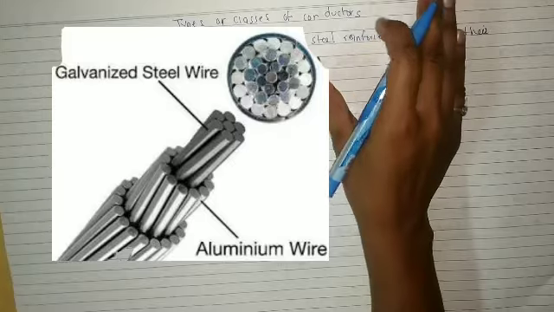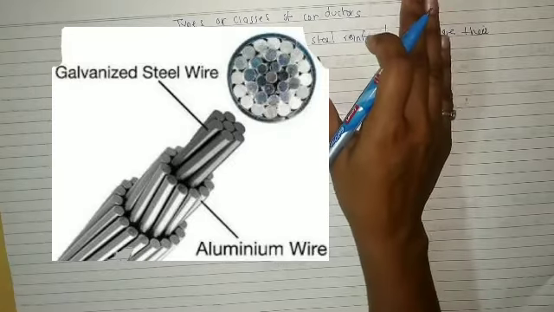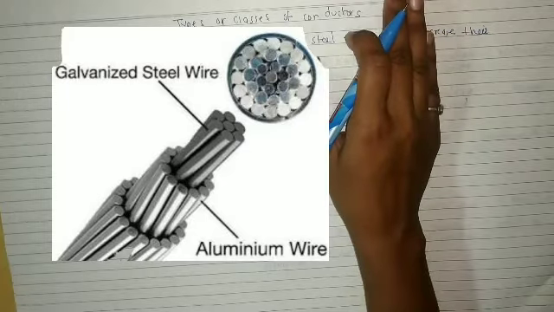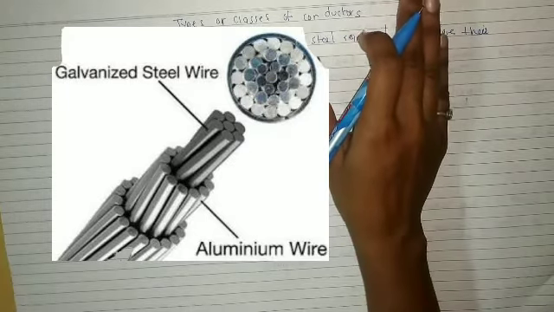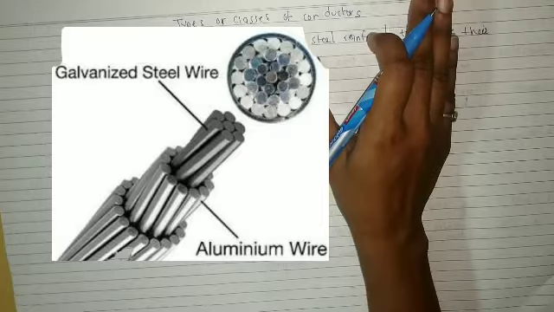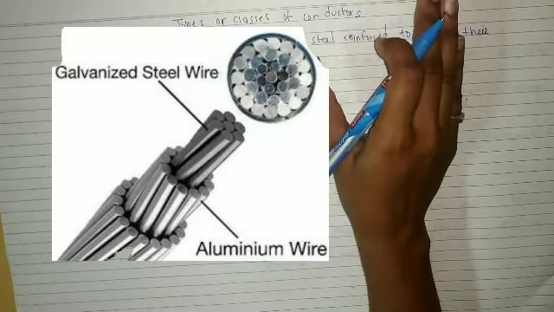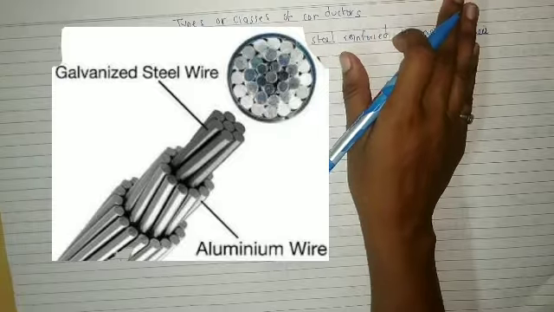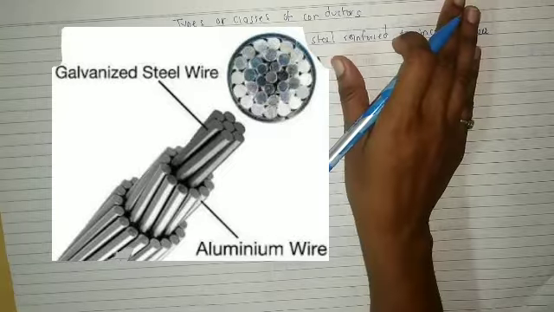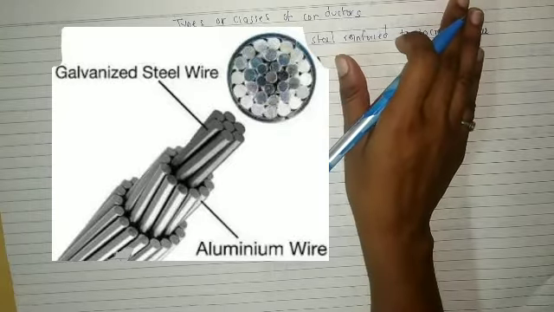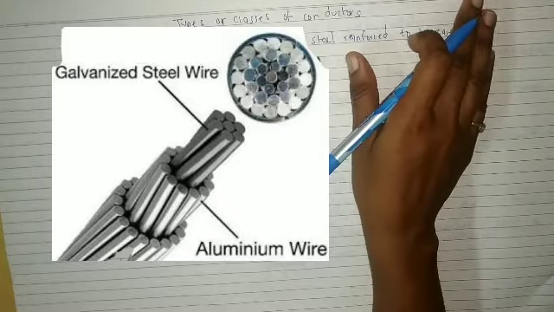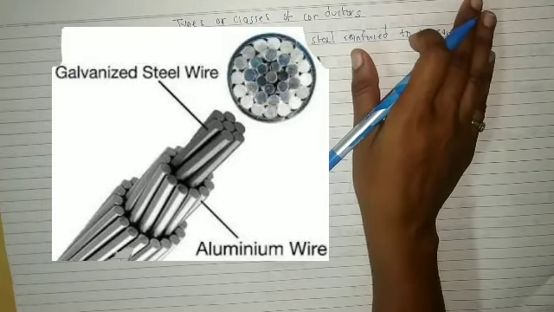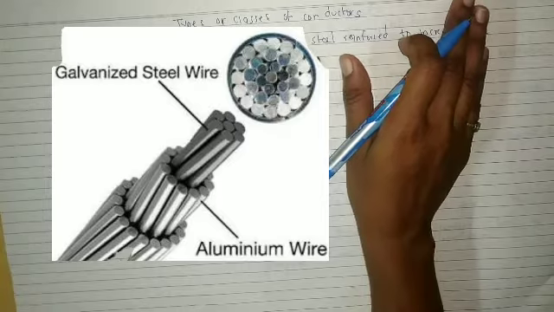Whatever load is applied will be borne by these steel wires. The aluminium wire twisted over this steel core will conduct the current.